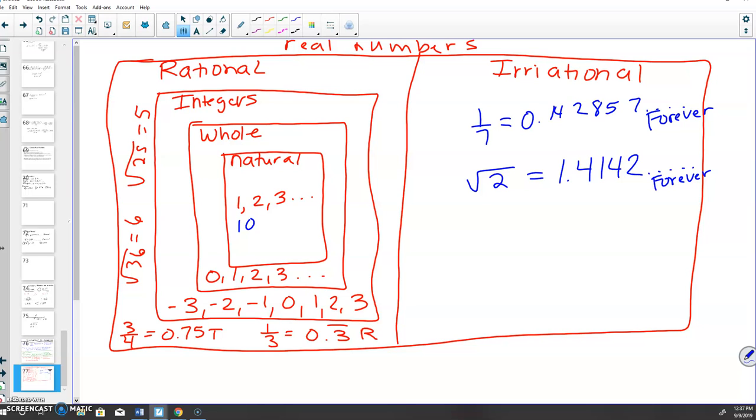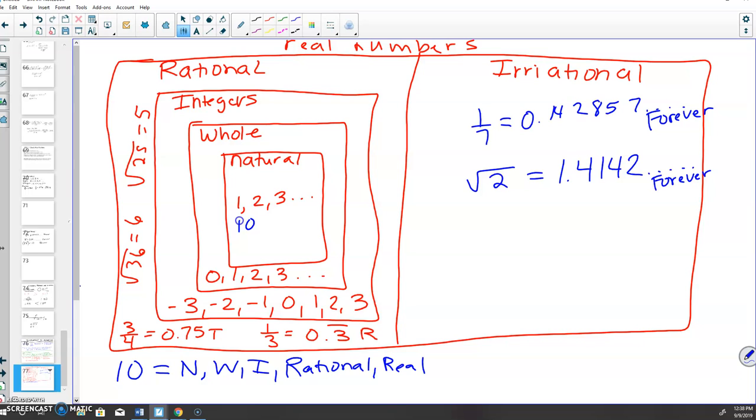Yes. Is it a rational number? Yes. And it would be a real number. So the number 10 is a natural number because it fits here. If it fits here, it fits in all these other categories: natural, whole, integer, rational, and real. Does that make sense?